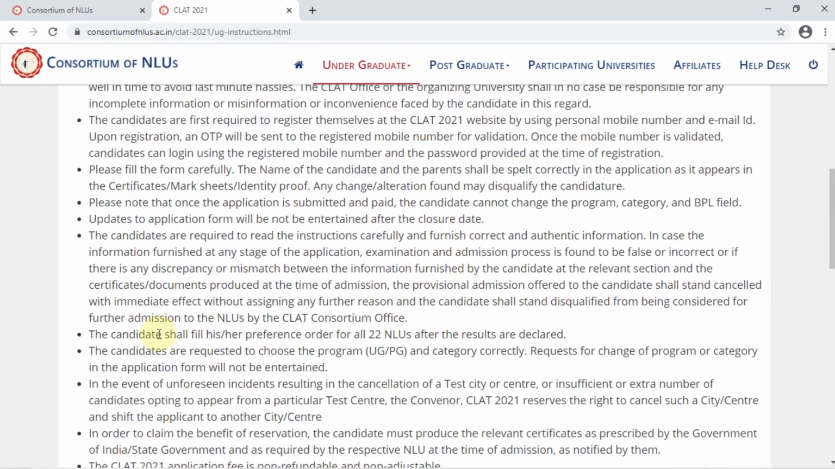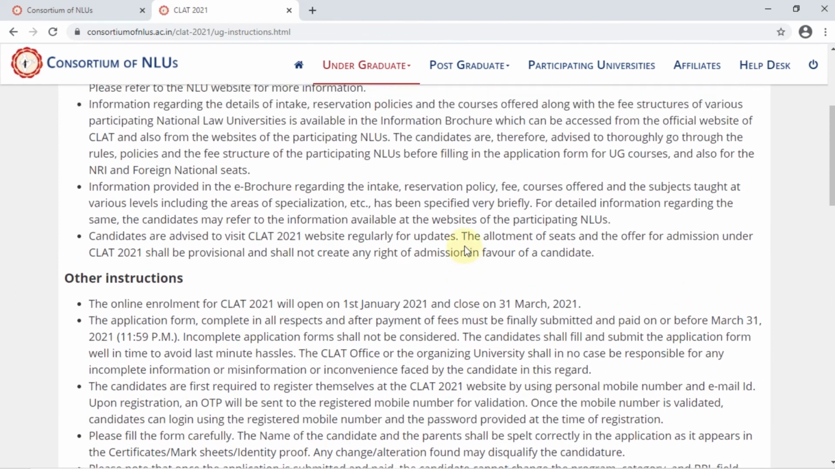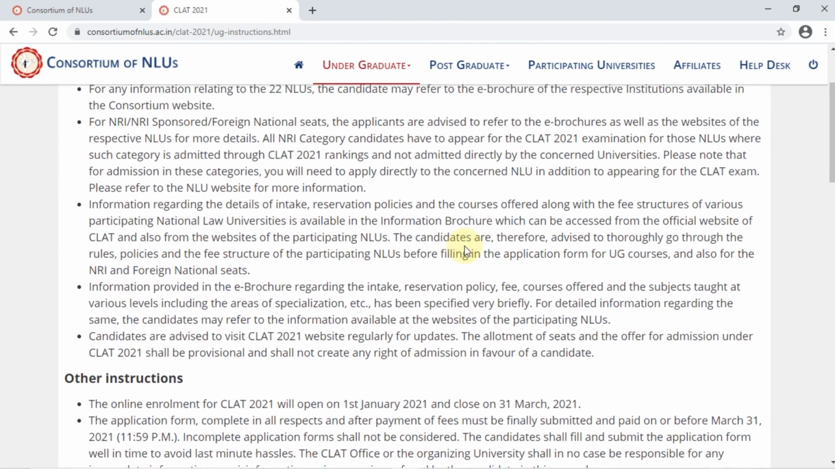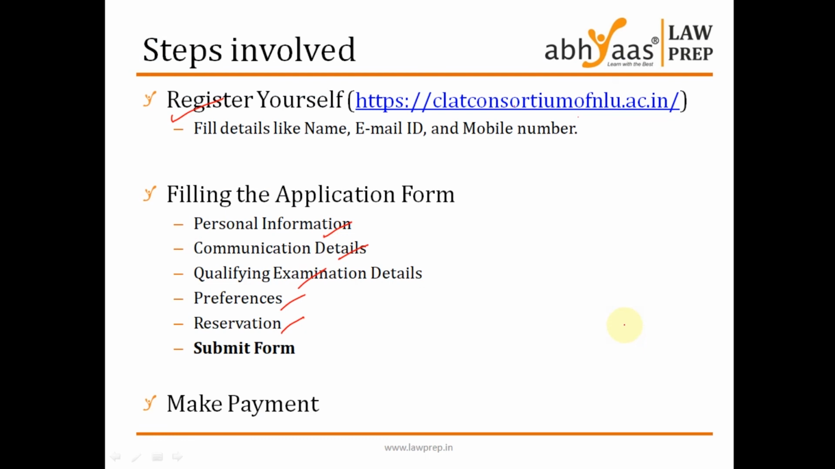As you can see here, it clearly says that the candidates have to fill in their preference order for all the 22 NLUs after the results are declared, right? So just ensure that you go through all of this in detail and don't miss out any important information, and fill in your form very, very carefully, right? Like I said, once the payment is done, your form would be submitted, right? I think that is all with respect to the application process that is involved.